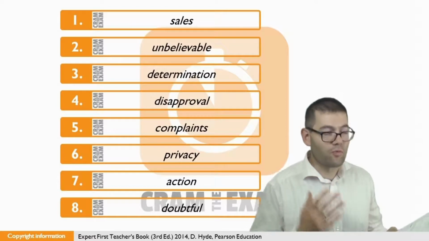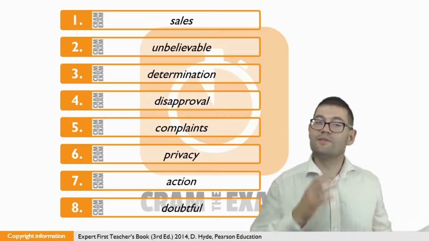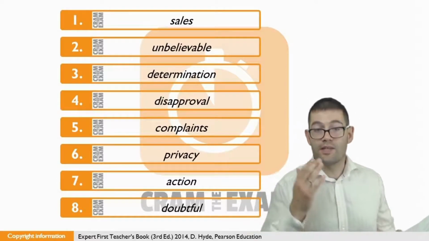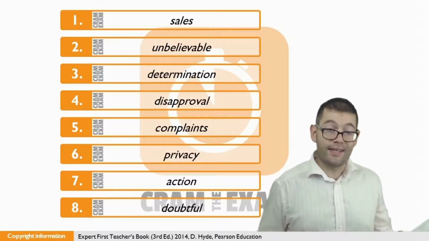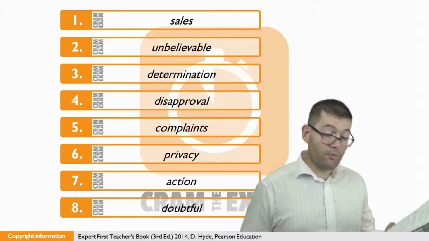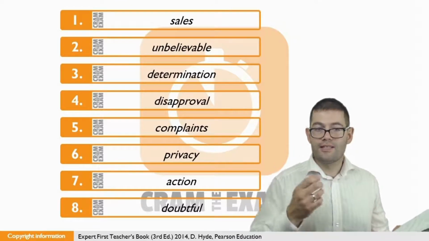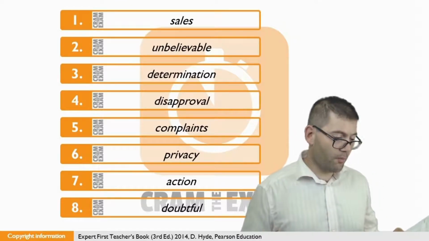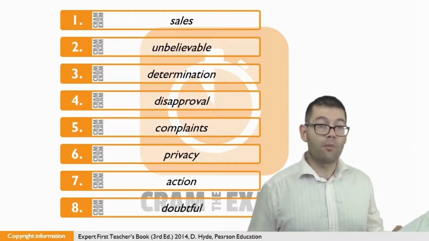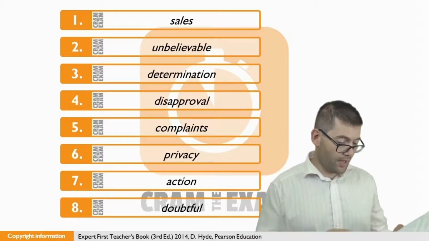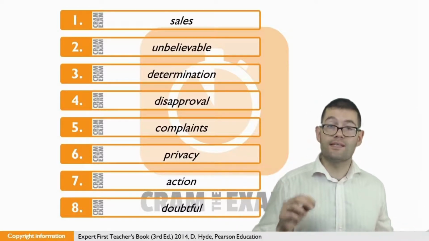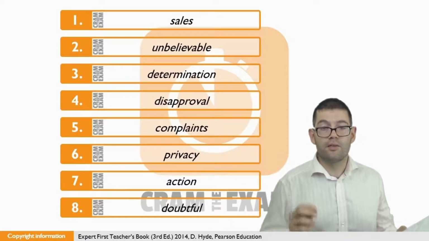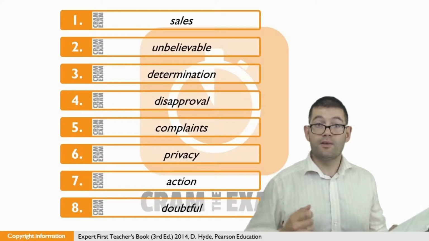Question number 5. Once again, it's the same pattern. We've got an adjective before the gap. We don't have the noun that adjective is modifying, which is what we need in this gap. So we've got complain as our stem word. So that means that we've got a couple of choices: complaint or complaints. And if we have a look before the gap, we can see "a number of," which means that this is going to be a plural noun, not a singular. So the answer here is complaints.